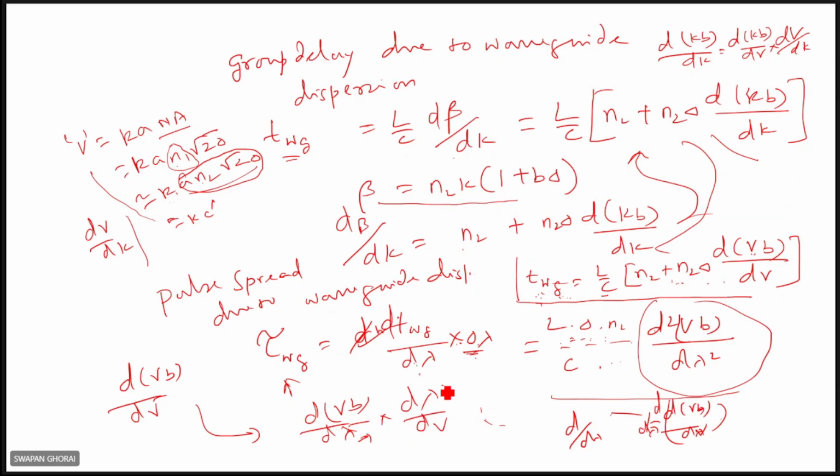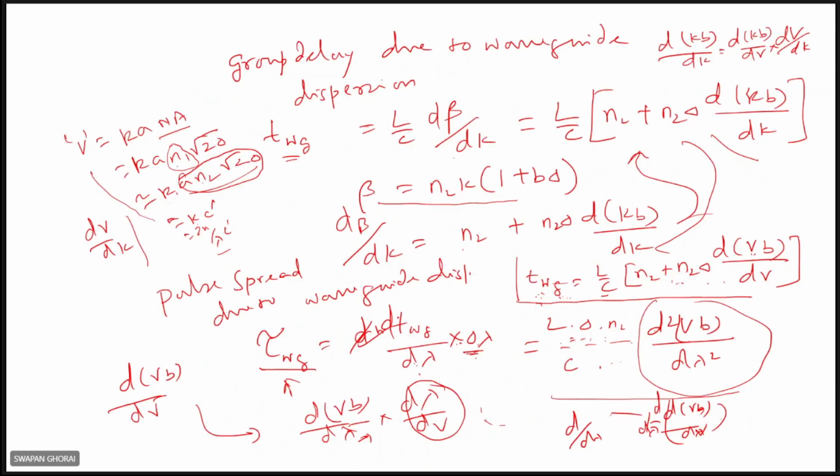So d lambda by dV can be calculated from these relations, k equal to 2 pi by lambda. You see, k equal to 2 pi by lambda. So dV by d lambda or d lambda by dV, you can calculate from this. So after substituting all these things, what will you get? You'll get that TWG.